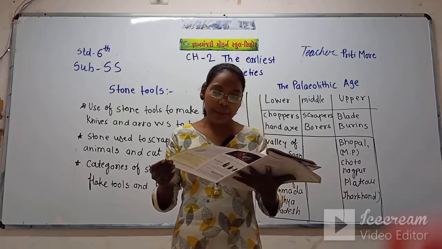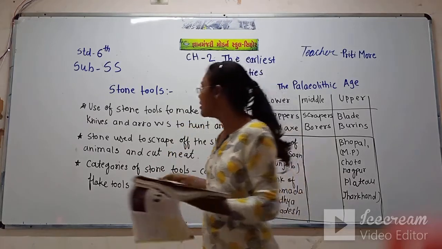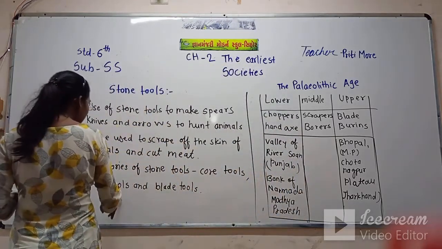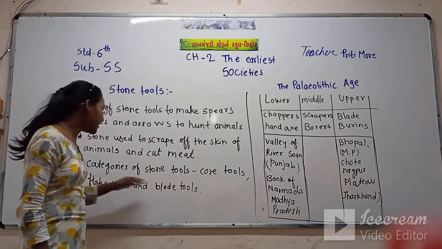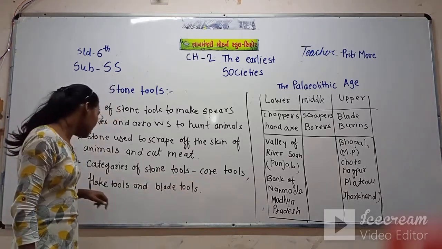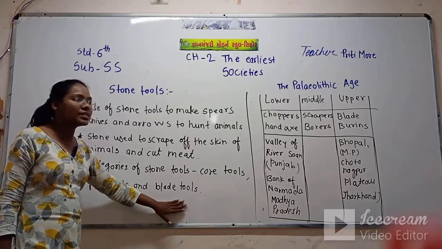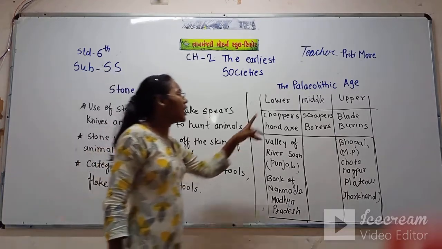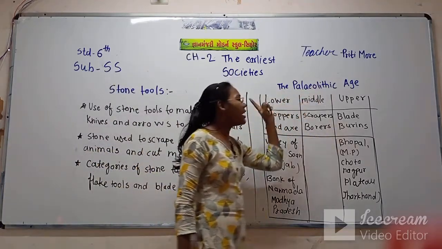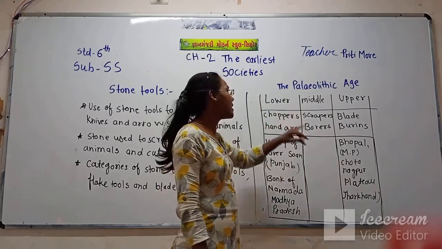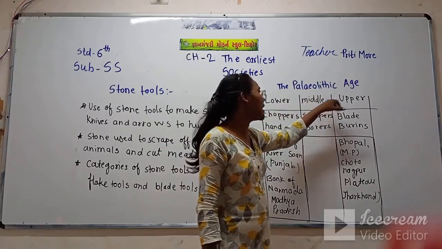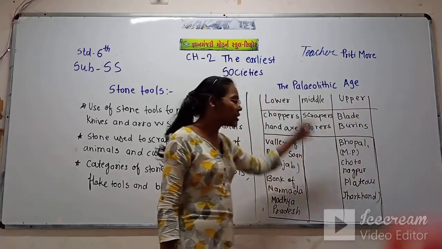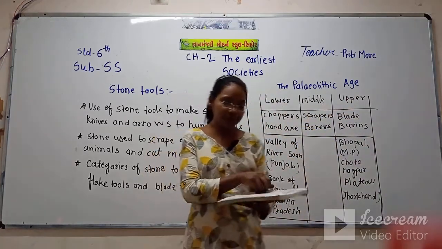In this Paleolithic age we have seen stone tools. This concept we have covered, and its different categories: core tools, flake tools, and blade tools. Now the Paleolithic age is divided into three categories: the lower Paleolithic age, the middle Paleolithic age, and the upper Paleolithic age. This we have seen in detail.